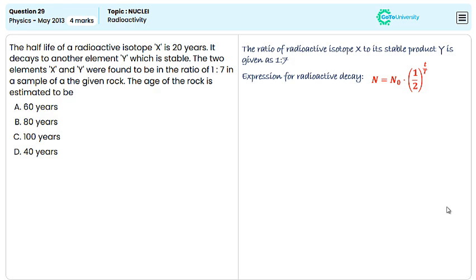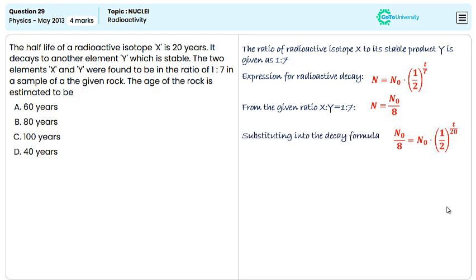From the given ratio X is to Y equal to 1:7, we get N = N₀/8. Substituting N into the decay formula, we get N₀/8 = N₀ × (1/2)^(t/20). And dividing through by N₀, we get 1/8 = (1/2)^(t/20).